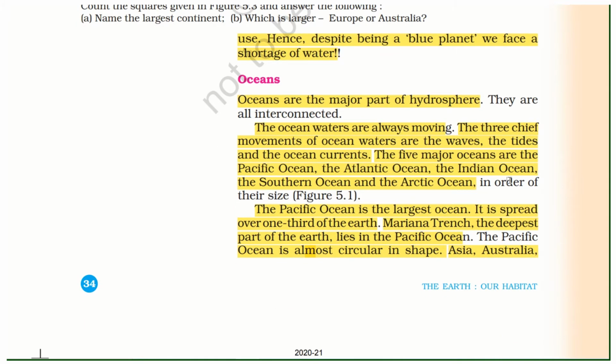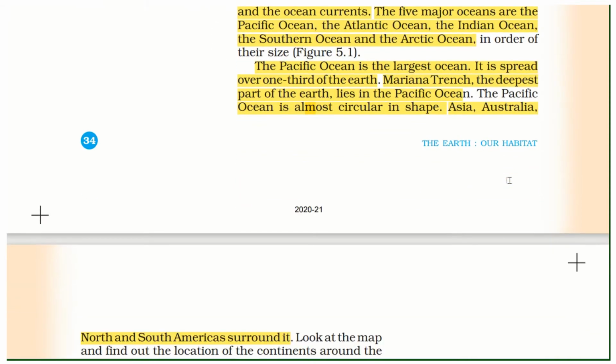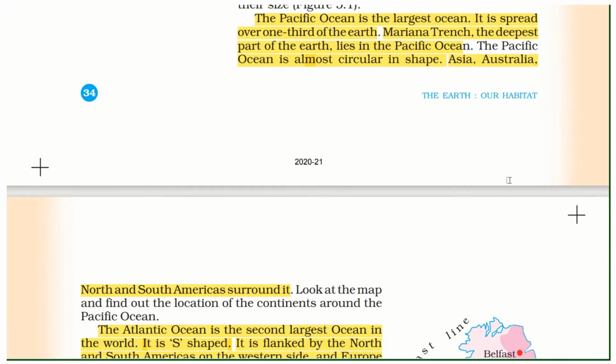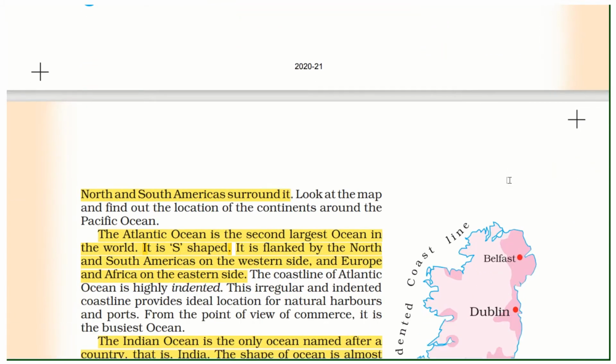The Pacific Ocean is the largest ocean. It is spread over one third of the Earth. The Mariana Trench, the deepest part of the Earth, lies in the Pacific Ocean. The Pacific Ocean is almost circular in shape. Asia, Australia, and North and South America surround it.